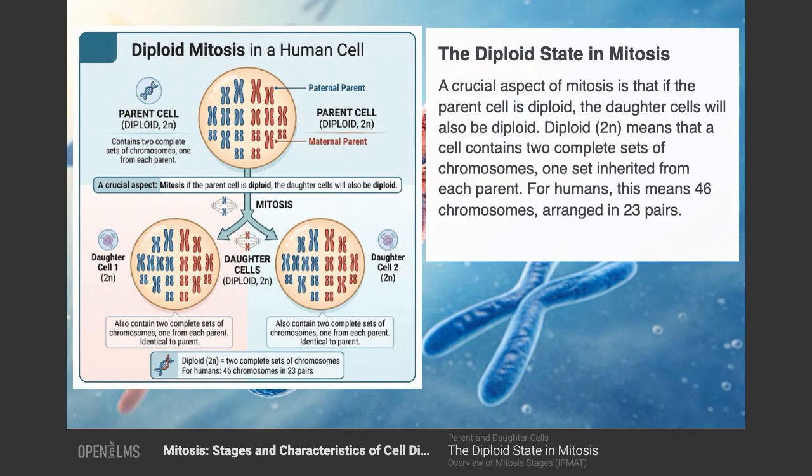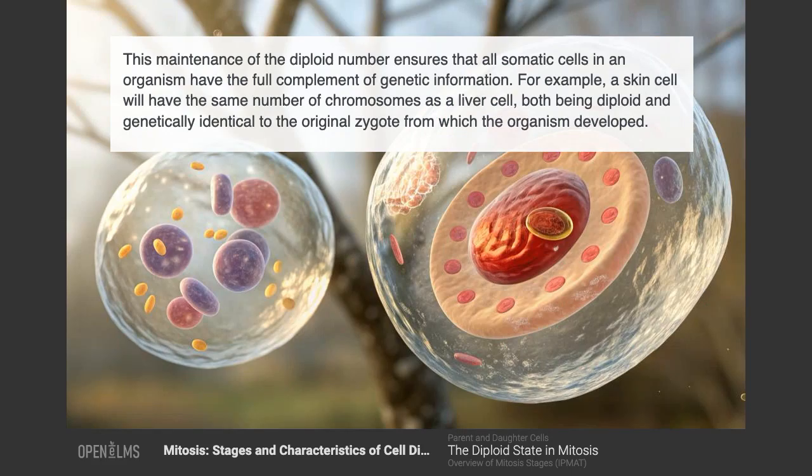The diploid state in mitosis. A crucial aspect of mitosis is that if the parent cell is diploid, the daughter cells will also be diploid. Diploid, 2N, means that a cell contains two complete sets of chromosomes, one set inherited from each parent. For humans, this means 46 chromosomes arranged in 23 pairs. This maintenance of the diploid number ensures that all somatic cells in an organism have the full complement of genetic information. For example, a skin cell will have the same number of chromosomes as a liver cell, both being diploid and genetically identical to the original zygote from which the organism developed.